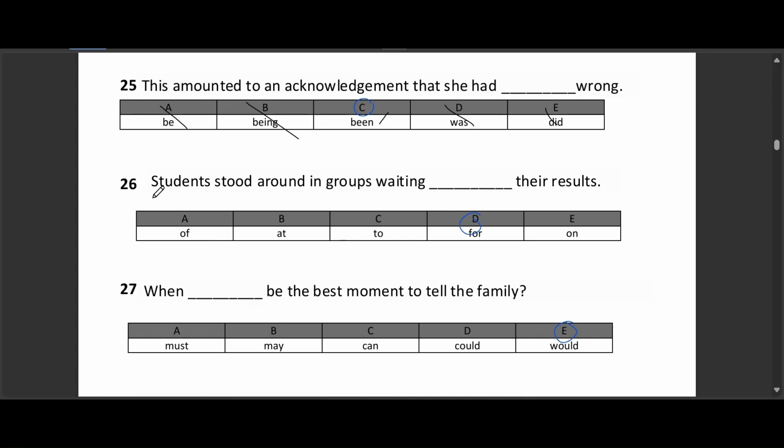Question 26. Students stood around in groups waiting blank their results. Option A, of. Option B, at. Option C, to. Option D, for. Option E, on. The correct answer is option D, for. We always say wait for someone or something. It's just the way we use the language. The other options, wait of, wait at, wait to, and wait on, are just not correct.